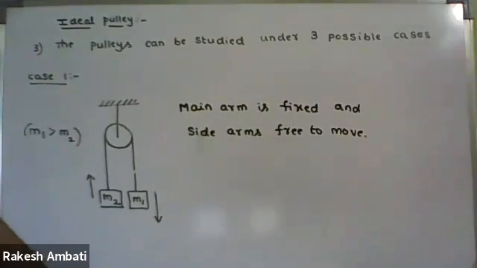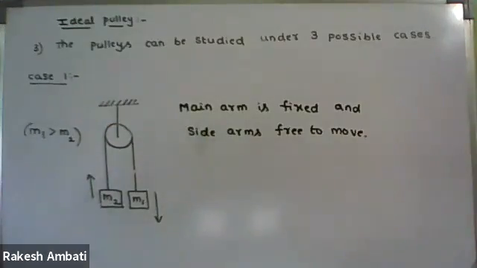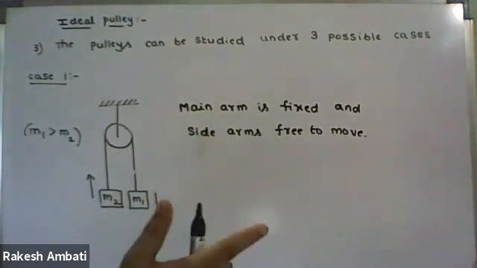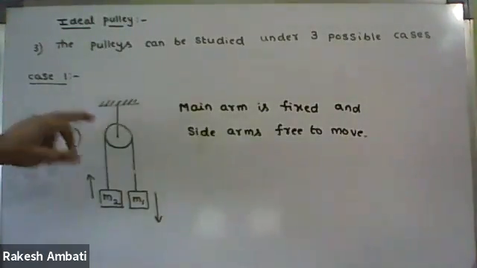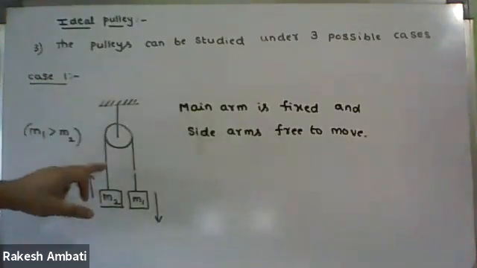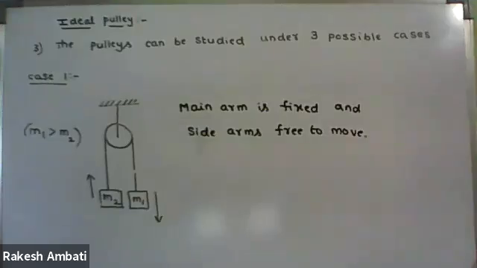In the question, in this whole chapter, we always consider ideal string and ideal pulley, whether or not it is mentioned in the question. All these are ideal strings. No other cases at all. Ideal pulley we follow, ideal string we have to follow. So it is the first case: the main arm is fixed and the hanging side arms are free to move.